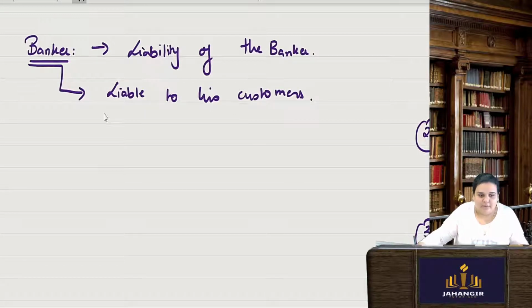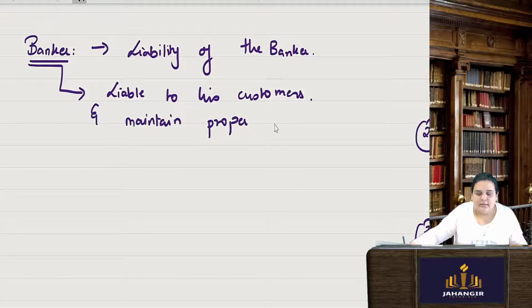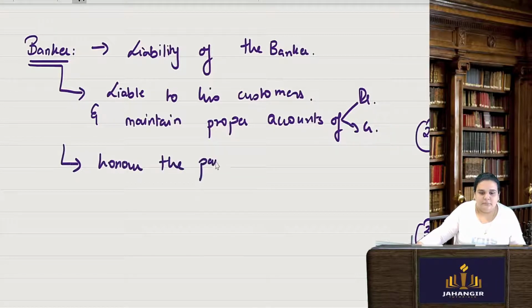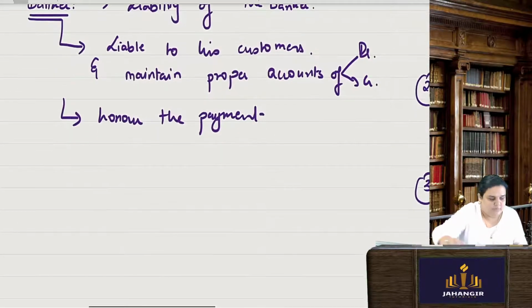Also he has to maintain proper records and accounts, accounts of everything, of debit as well as of credit. He must also honor the payments. Whichever payment I am making, my bank should honor those payments.